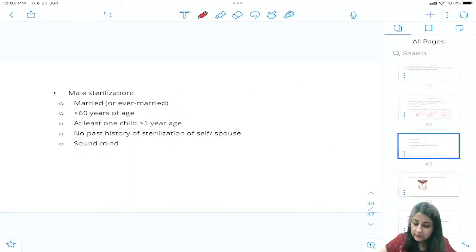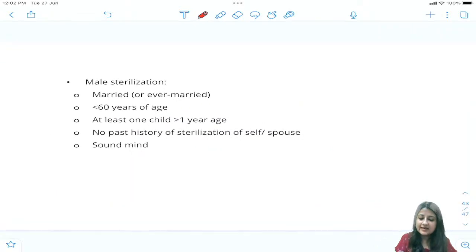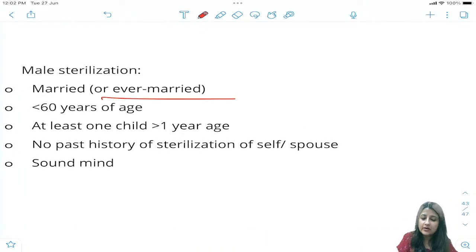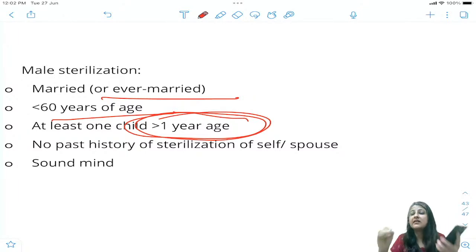Okay, one more thing over here, you can see who can get male sterilization. ये देख लो एक बार. Married or ever married, less than 60 years, at least one child more than 1 year. Please don't say many children have, many students are saying that at least you need to have 2 children to get a vasectomy or tubectomy done. No, at least one child up to 1 year. Do you need husband or wife's permission for this? No. All right, it's not that अगर wife को करवाना है tubectomy, she doesn't need the husband's permission. Husband wants to get a vasectomy, doesn't need the woman's permission.